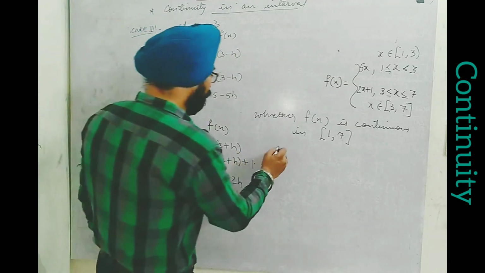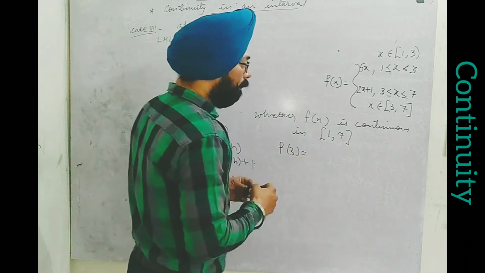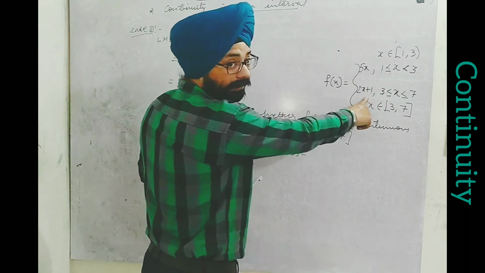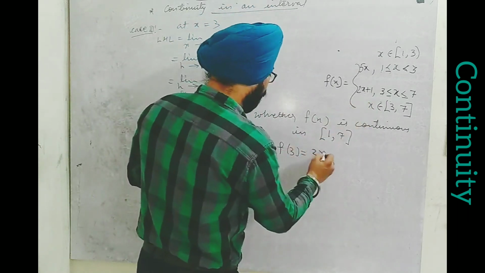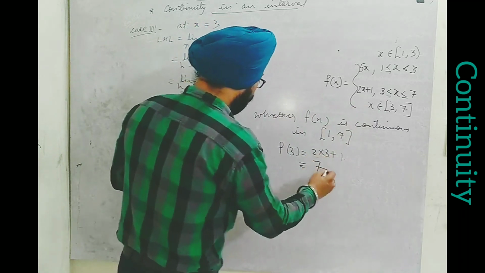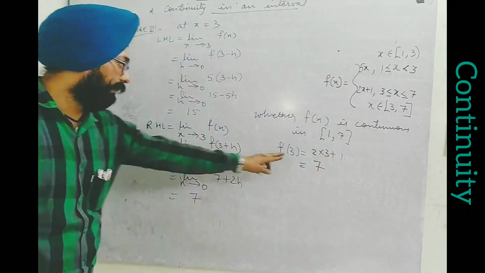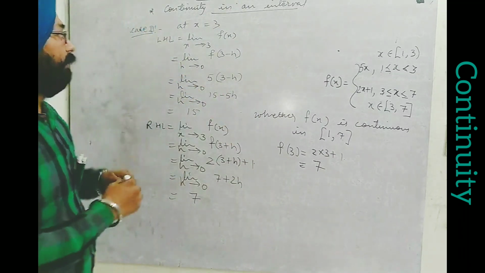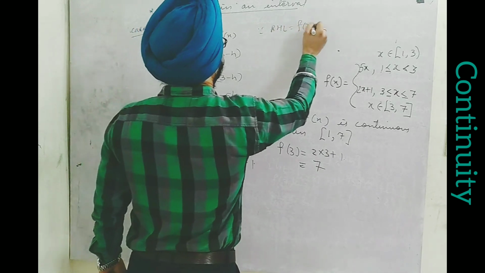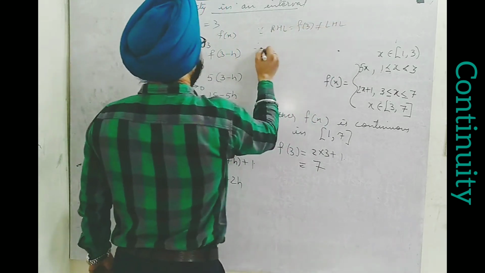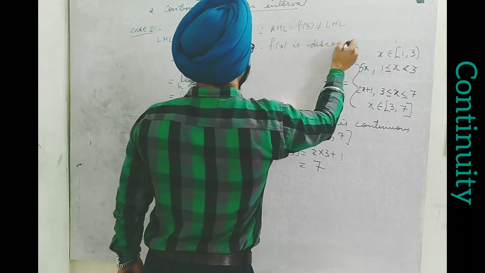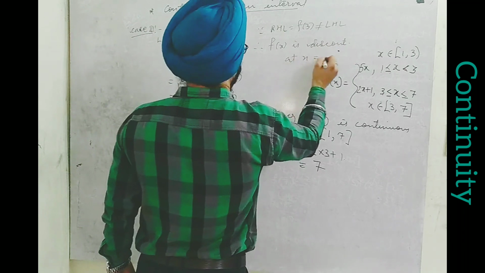If you also want to find f of 3, here it's given x is greater than or equal to 3, so we will consider 2x plus 1. This will be 2 into 3 plus 1; directly you replace x by 3. So 2 threes are 6 and 1 is 7. So what is the condition? RHL and f of 3 are equal, but LHL is different. So we will say, since RHL is equal to f of 3 but not equal to LHL, therefore f(x) is discontinuous at x equal to 3.